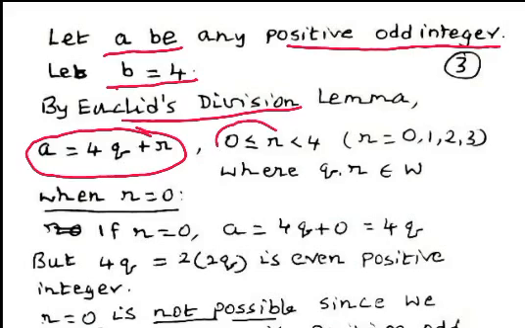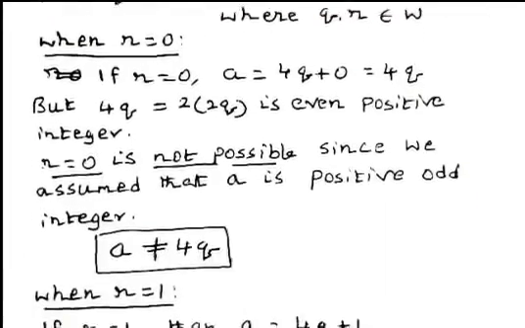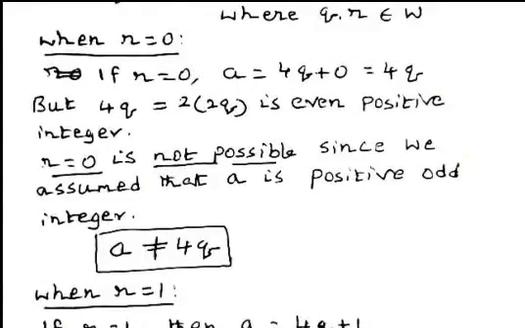And 0 less than or equal to r less than 4, where the remainders are 0, 1, 2 or 3. Now we consider different cases: when r equal to 0, when r equal to 1, when r equal to 2, when r equal to 3.